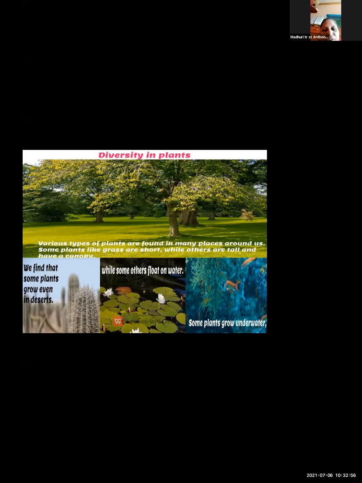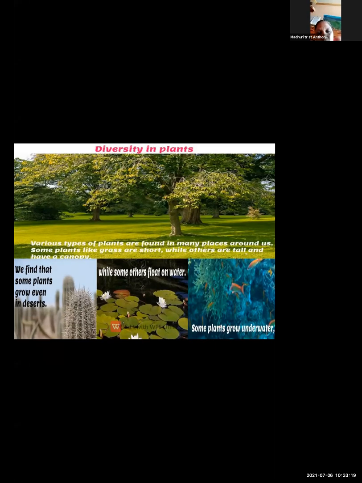Here I have given you the example in the picture. You can see that we find some desert plants. It is a type of desert plant. It is present in a desert region and it is having thorns. So when you touch it, the thorns prick you. Then here in the second picture you can see the lotus, which is present in water, which grows in water.